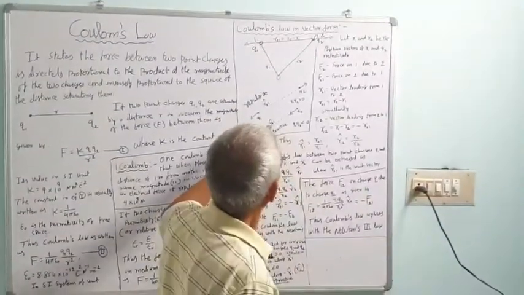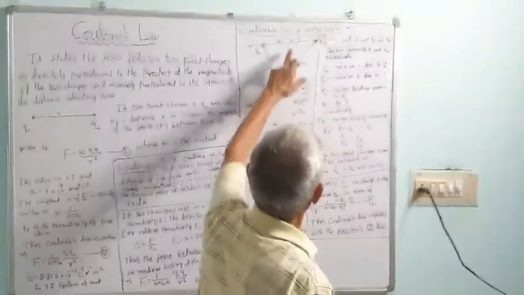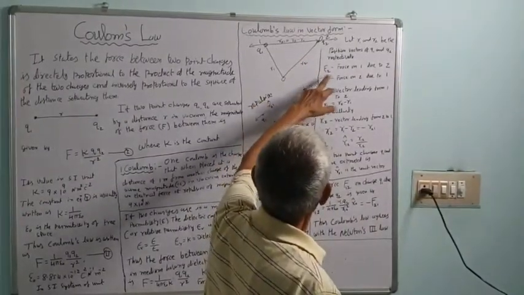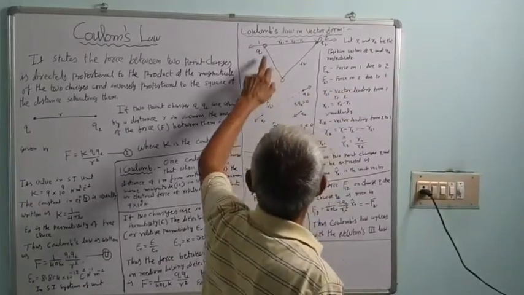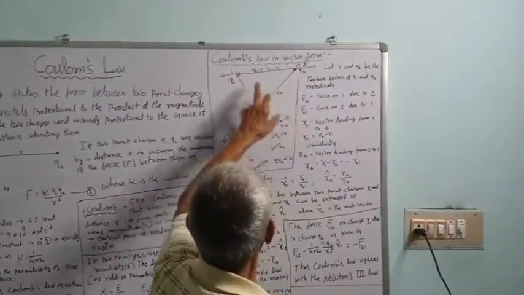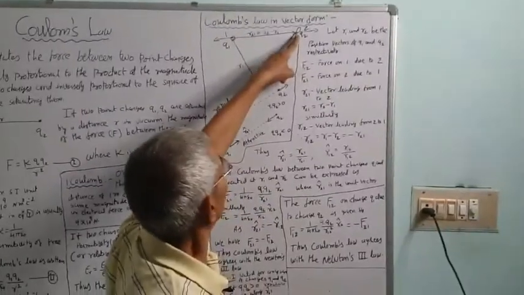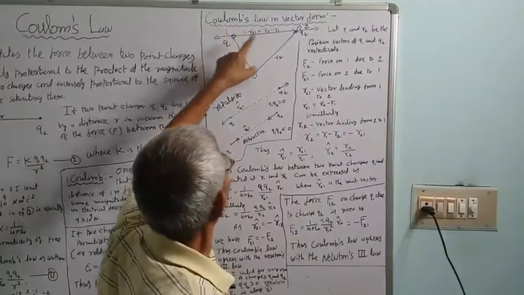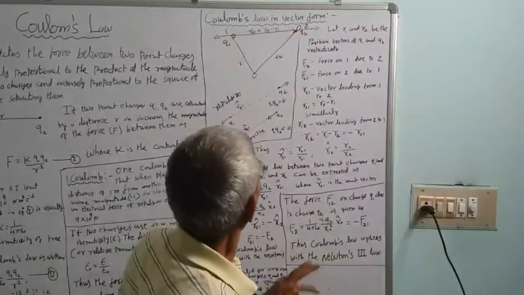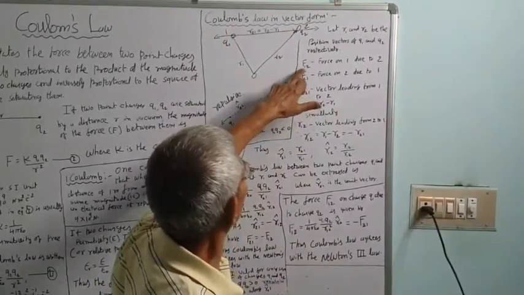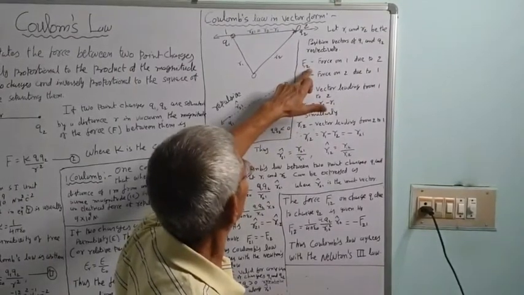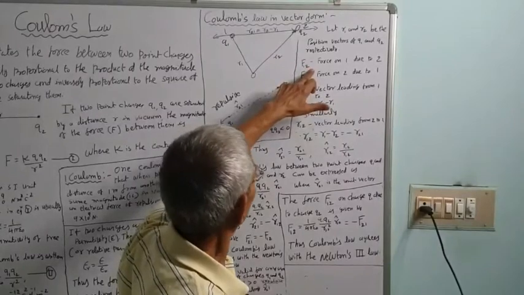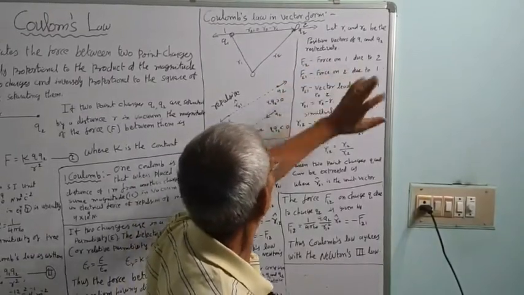Let R1 and R2 be the position vectors of Q1 and Q2 respectively as shown in the figure. Let me represent Q1 by 1 and Q2 by 2. Then F12 is the force on 1 due to 2, that is, the force on charge Q1 due to charge Q2.